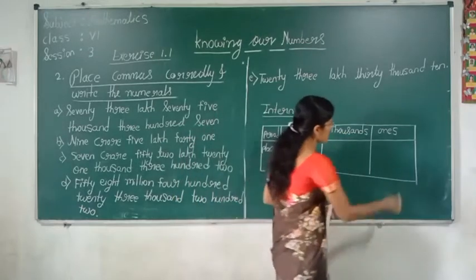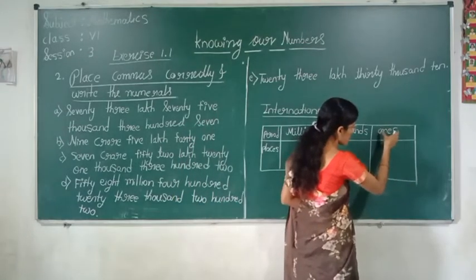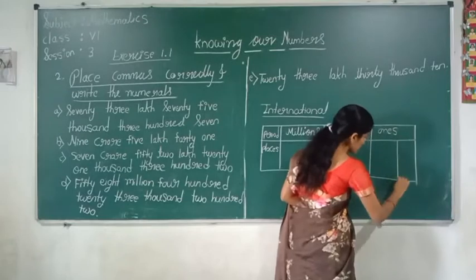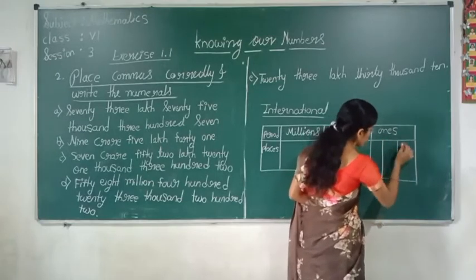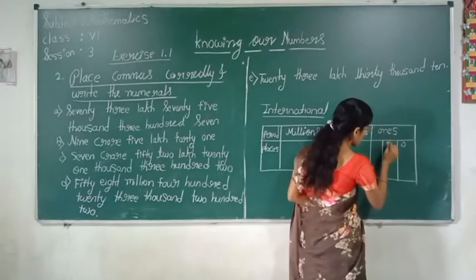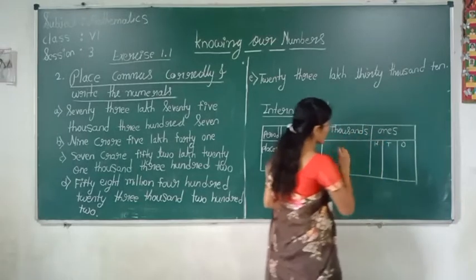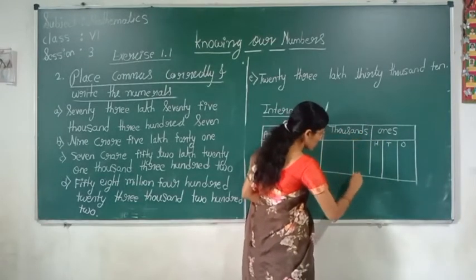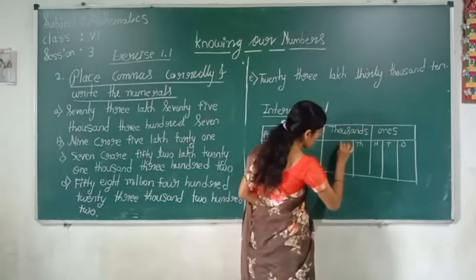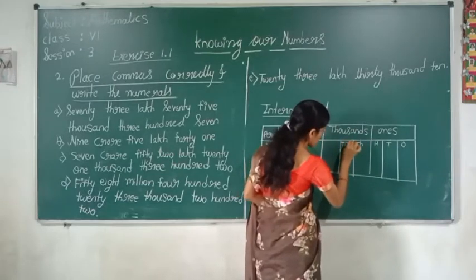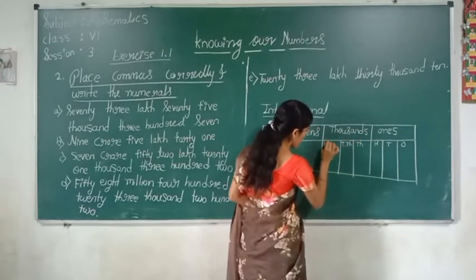In ones, we have three places, that is ones, tens, hundreds. Thousands is again divided into three places: 1000, 10,000 and 100,000.